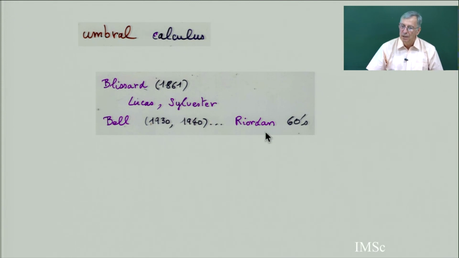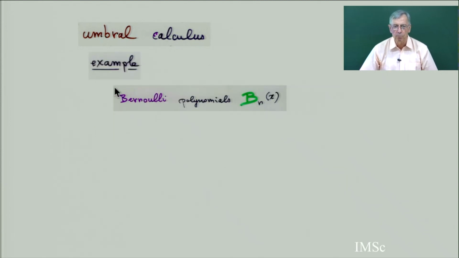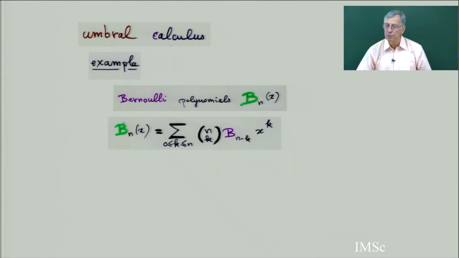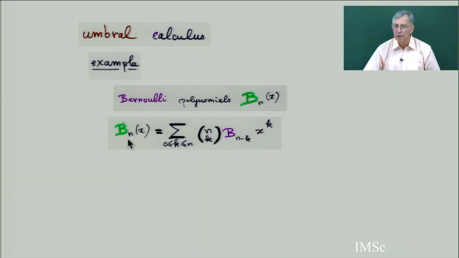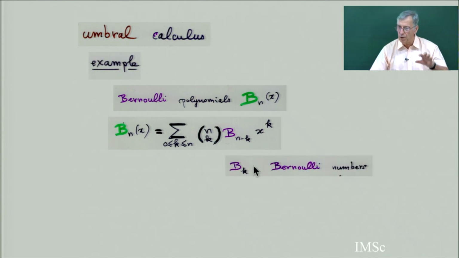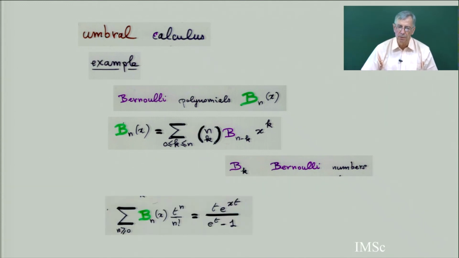Riordan in his book also used a lot of this umbral calculus. So I give you an example. What does umbral calculus mean? An example with the so-called Bernoulli polynomials. The Bernoulli polynomials are related to the Bernoulli numbers. And this is a possible definition of the Bernoulli polynomial. It's a polynomial equal to this, and B_{n-k} are the Bernoulli numbers, which are rational numbers. This is one possible definition of the Bernoulli polynomial.